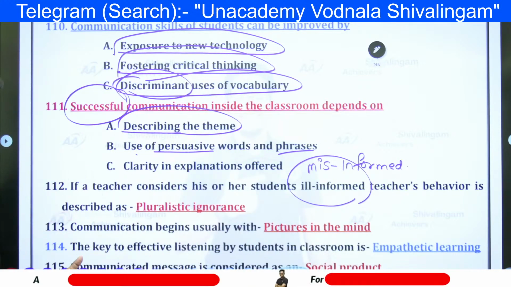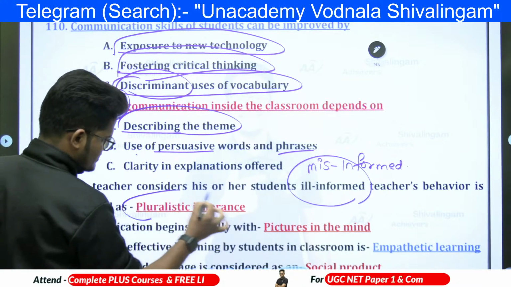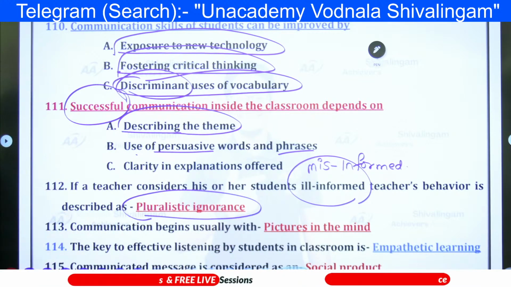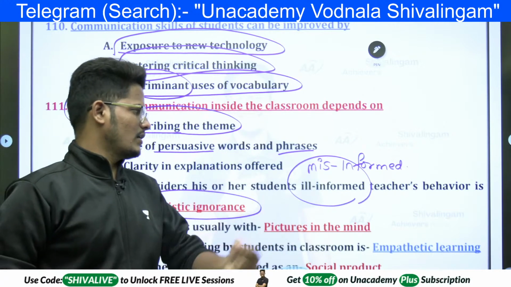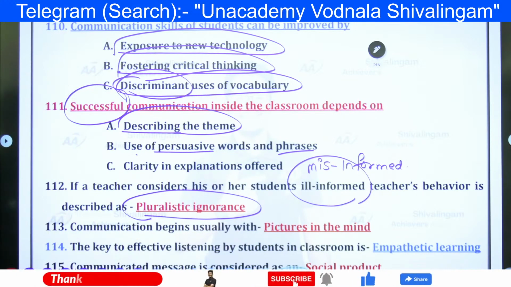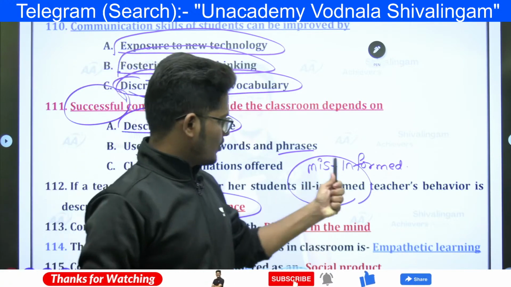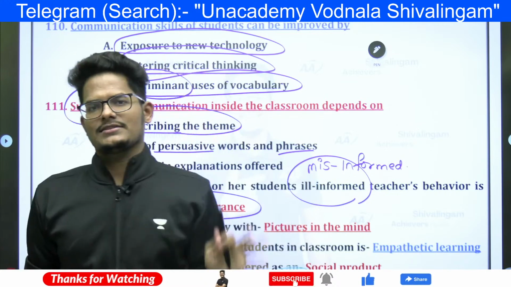Teacher's behavior is described as pluralistic ignorance. So if a teacher considers his or her students ill-informed, the teacher's behavior is described as pluralistic ignorance. It means don't ignore a mistake if you committed one in the classroom.